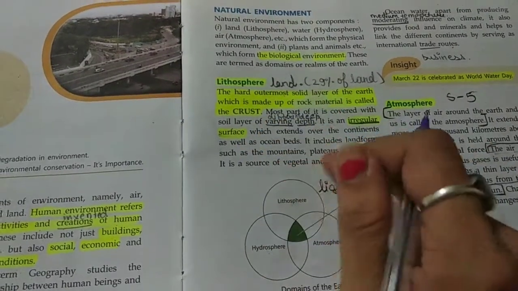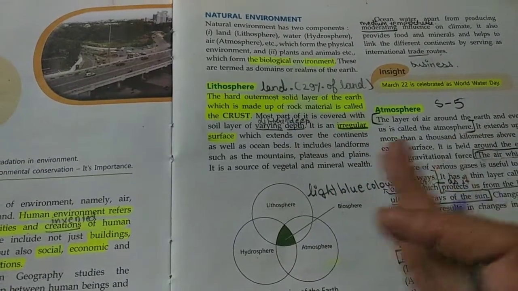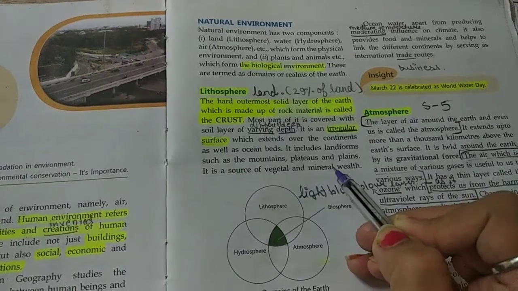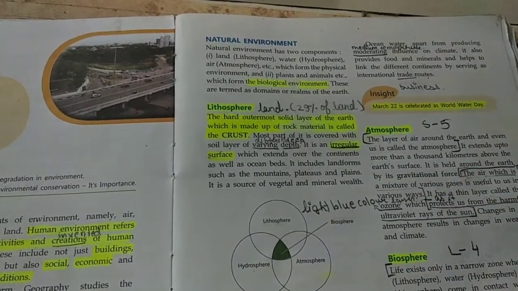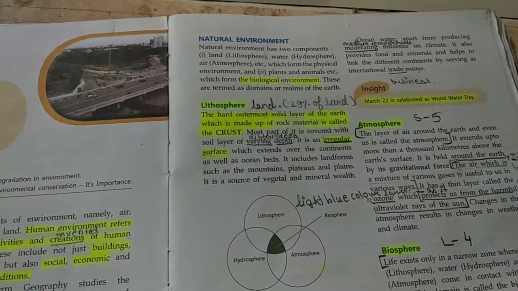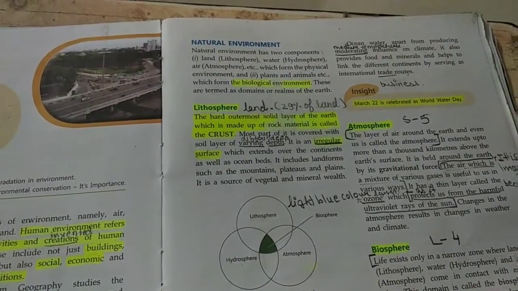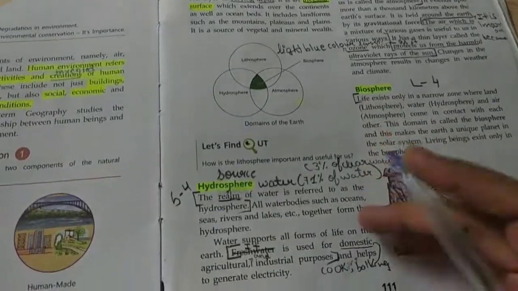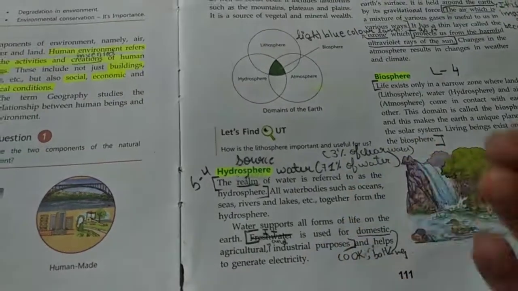In this lithosphere we can include mountains, plateaus, plains, means ground areas. It is a source of vegetal and mineral wealth, and on this land only we survive, right? We build our creations, we grow crops, that is the vegetal, and we dig out and find the minerals and all the materials.